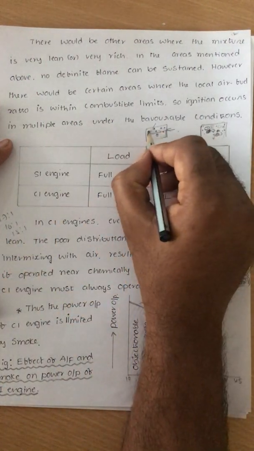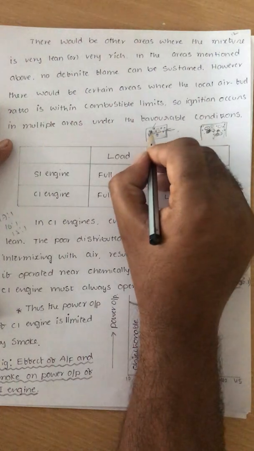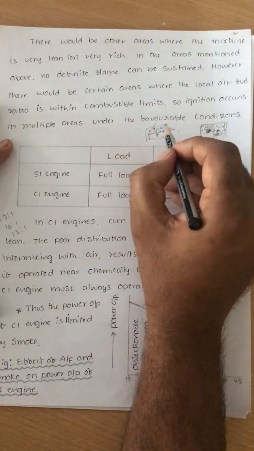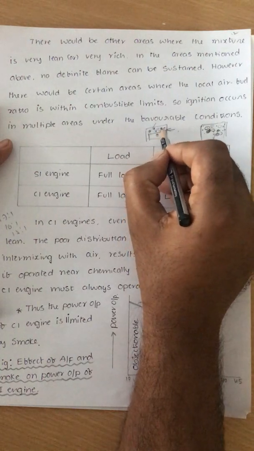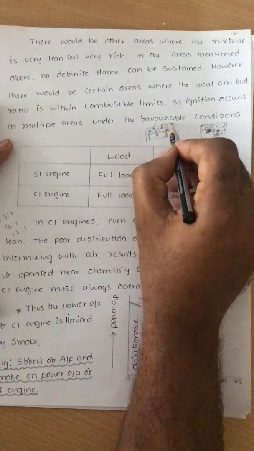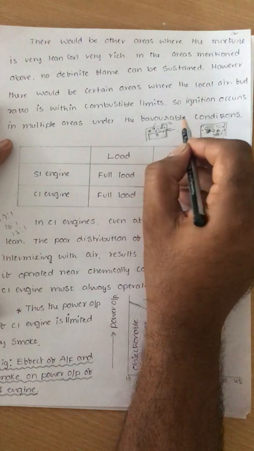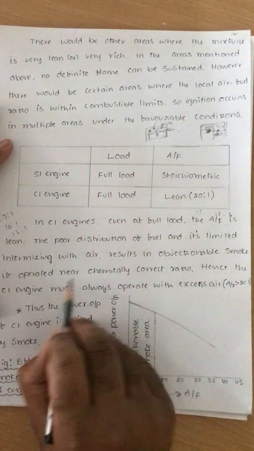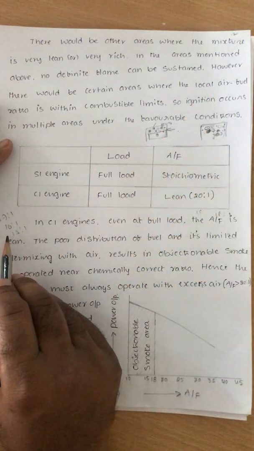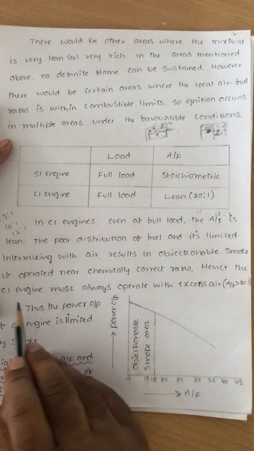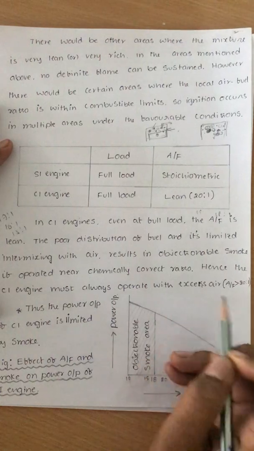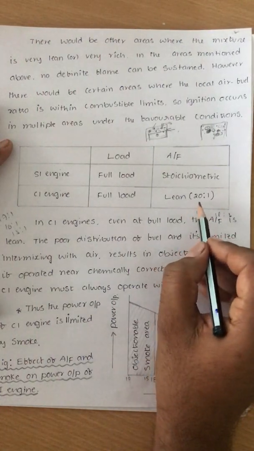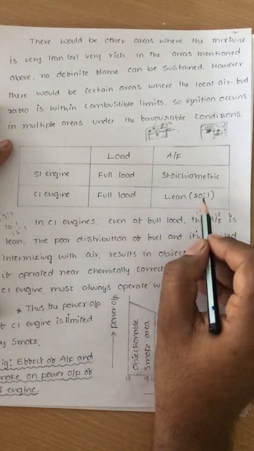If more fuel is present, the unburned hydrocarbons increase, because as the fuel quantity is more, the unburned hydrocarbons after combustion are more, and that leads to smoke. So if it is operated near the stoichiometric ratio, it gives more smoke. That's why the CI engine must always operate with excess air, and all the time operates at a lean mixture only, 20:1.